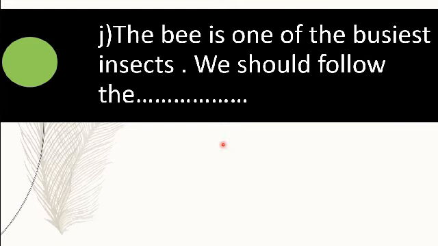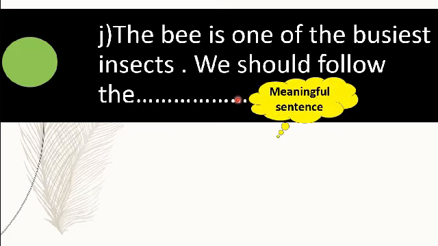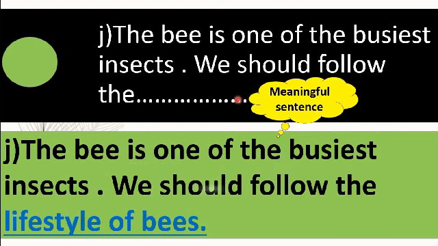Now coming to the last question. The bee is one of the busiest insects. We should follow the dash. Dear students, the clue sentence is here to understand what we should write to complete the remaining part. Yes, with the help of a meaningful sentence, we can write the remaining part. Here you can see the sentence, we should follow the lifestyle of bees.